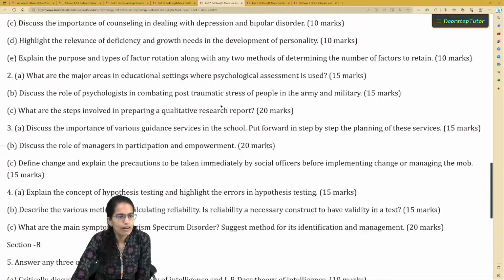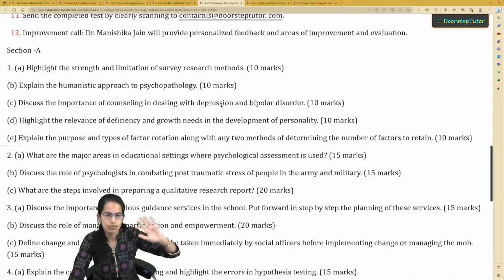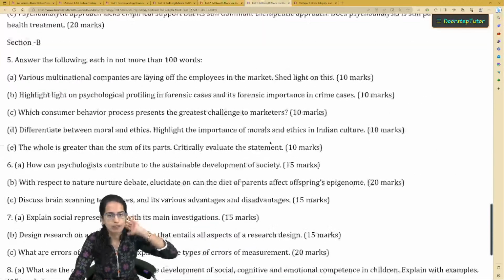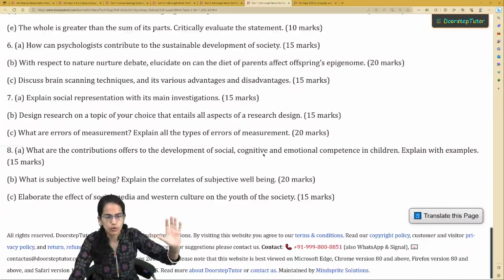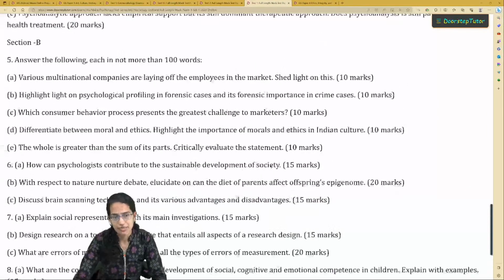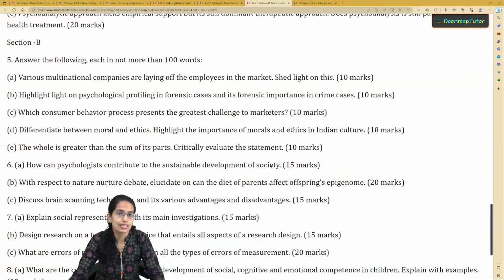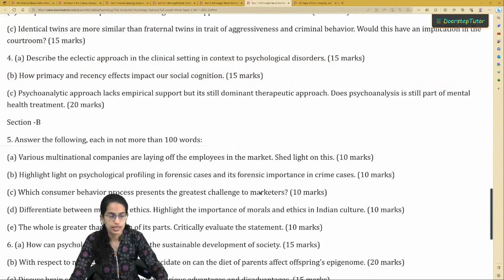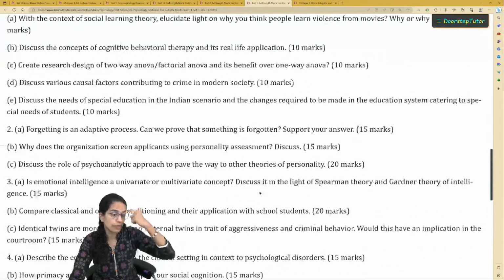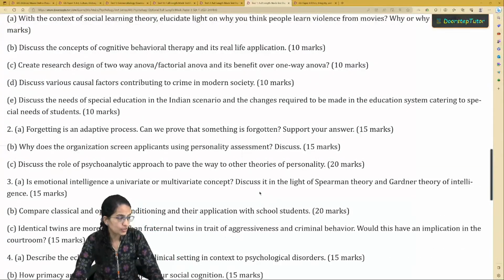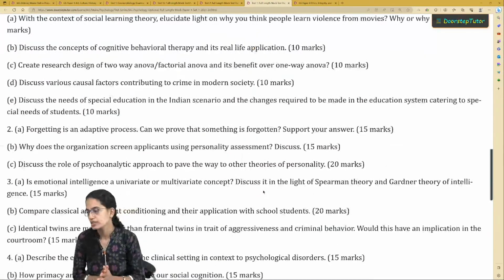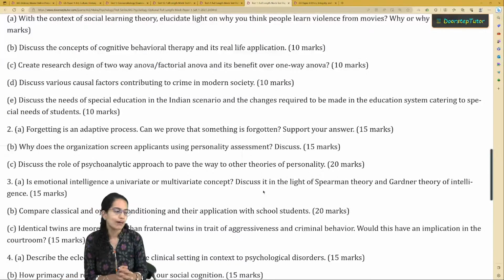And then we do have another paper, but this is the first paper of psychology, and this talks about the common concepts and the general psychology. The second paper possessed the questions which were more applicative and based on the recent happenings. Recently there was a DBS surgery conducted in Delhi, which was the first psychosurgery for a patient of depression from Australia. So studies like those again become important for the concepts related to health psychology and medical psychology. So if you are able to bring those concepts into light, then definitely you do have a cutting edge over other candidates.